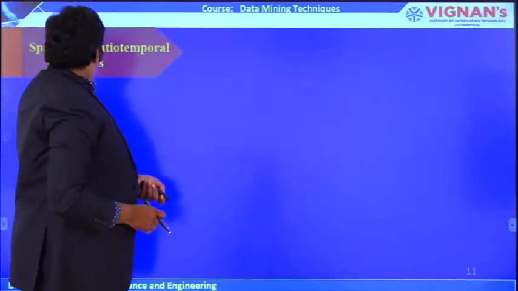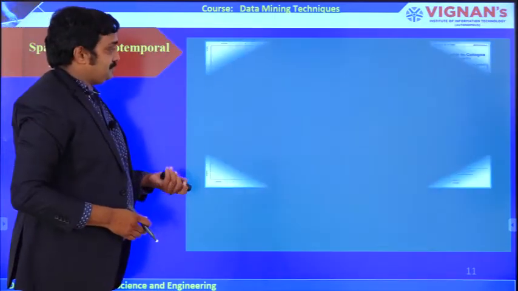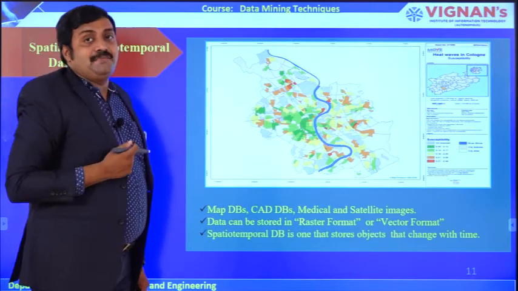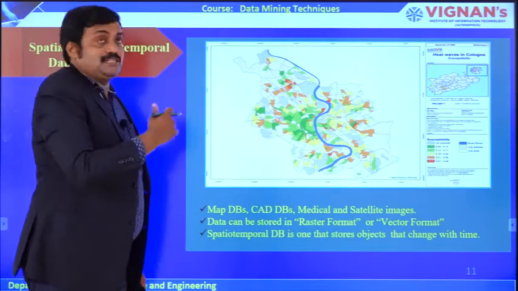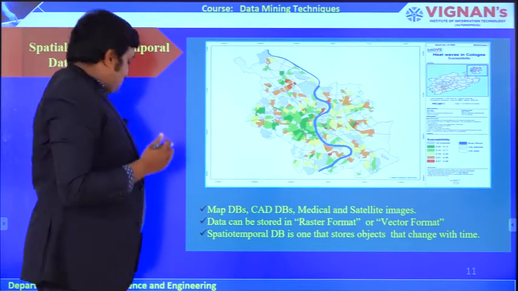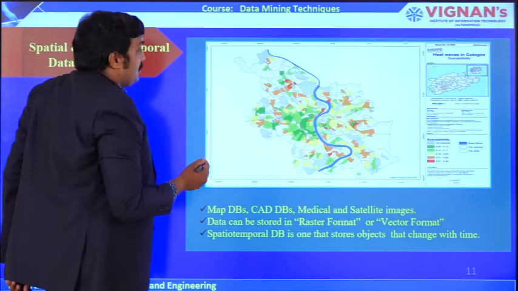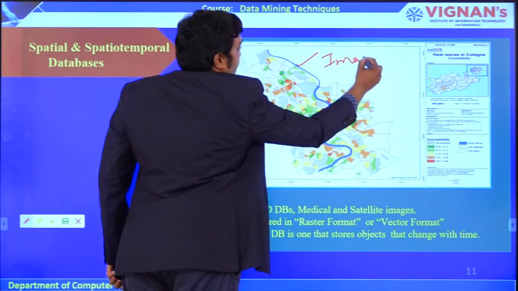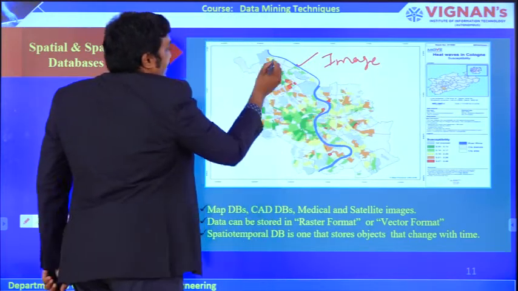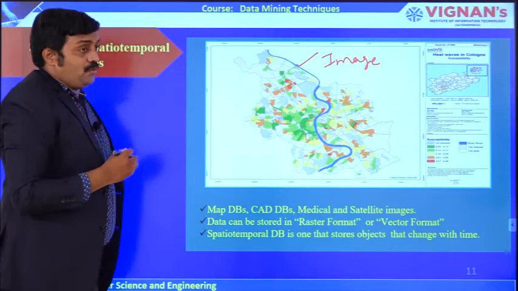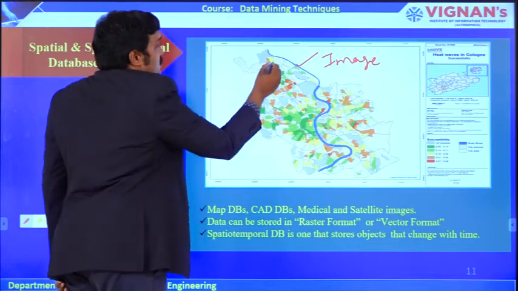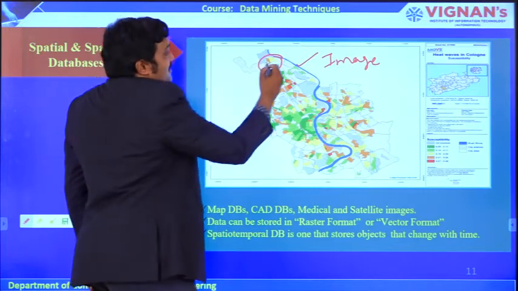Now the second one is spatio-temporal. In spatio-temporal, we have satellite images, geographical locations, maps. Whenever I get a satellite image and click, we can observe there are no proper parameters for the entire map. When I choose a particular part, there are different parameters.